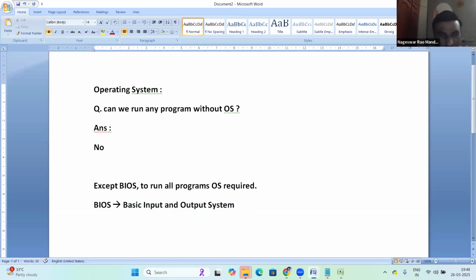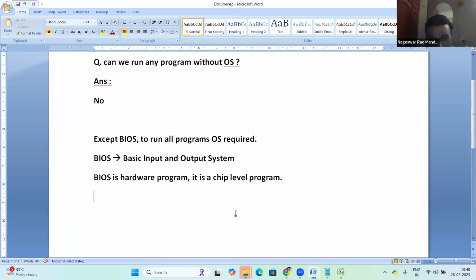So what is exactly BIOS? BIOS is a hardware program. It's a chip-level program. In your system there is a BIOS chip. That BIOS chip contains some program. It's a chip-level program, right? Let me show that BIOS.